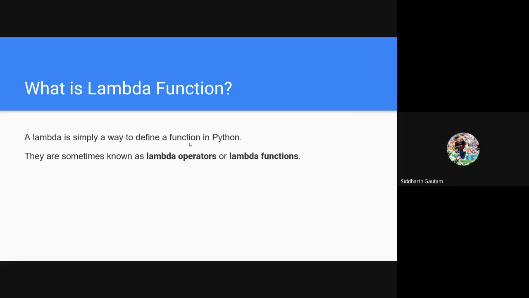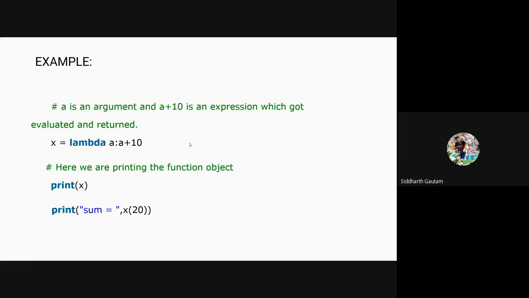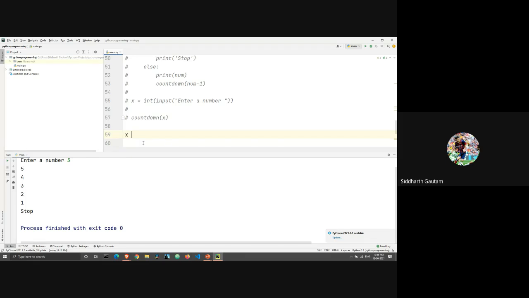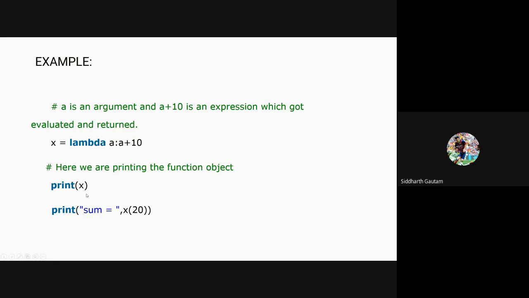Compared to using a lambda function. Understand this: a lambda function is a way of making small functions into even smaller functions. It just helps improve the efficiency of writing the code. So let's take a look at what's happening here. We have a statement x is equal to lambda a colon a plus 10. Do we have an equivalent function here? No, we don't.